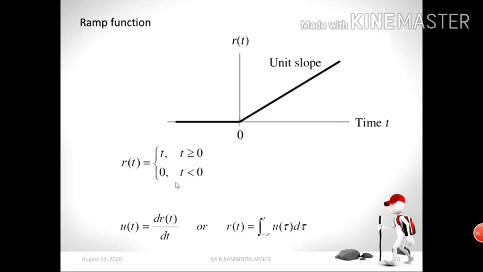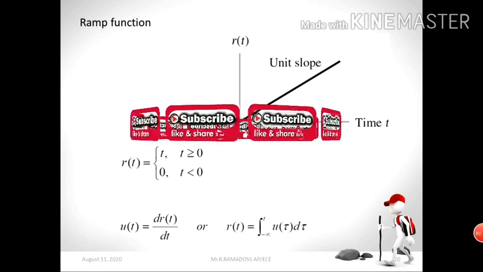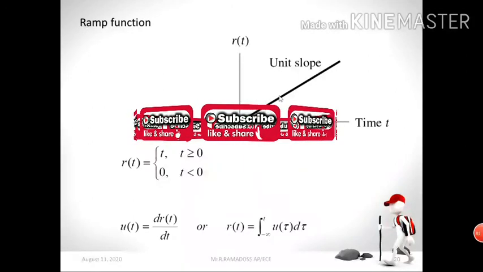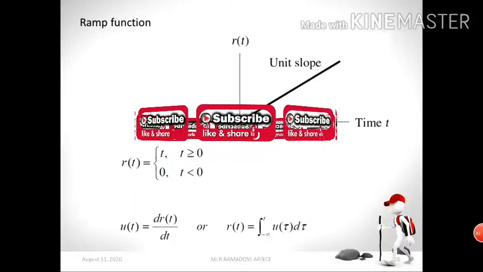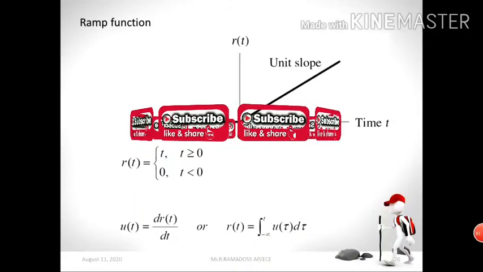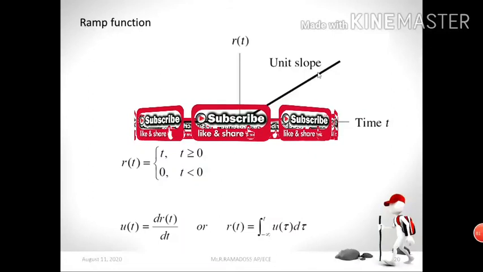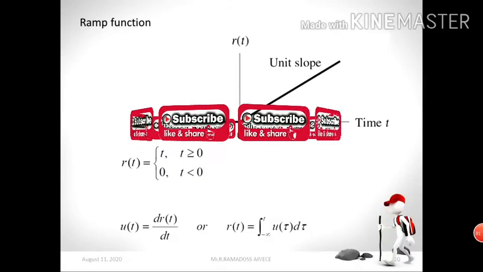This is the condition for the ramp function. See, r of t versus time t. This is your unit slope. So r of t equal to t, not 1 here. This represents t. This is the correct definition for the ramp function. So when t is greater than or equal to 0, our r of t equals t. Otherwise, it is 0.